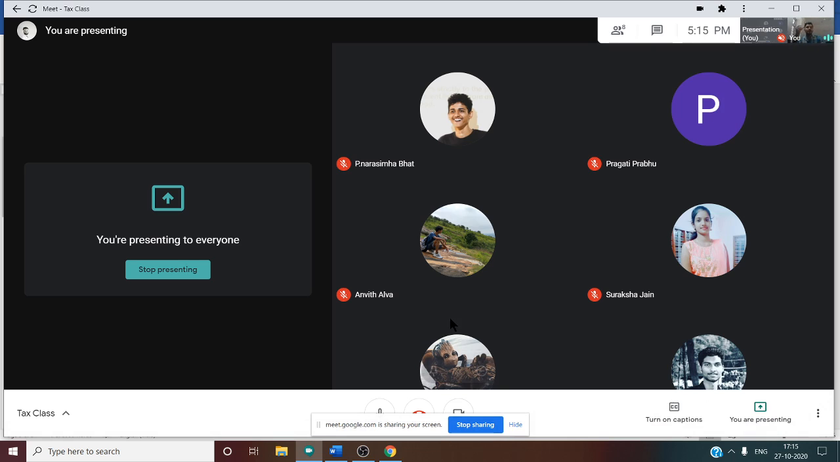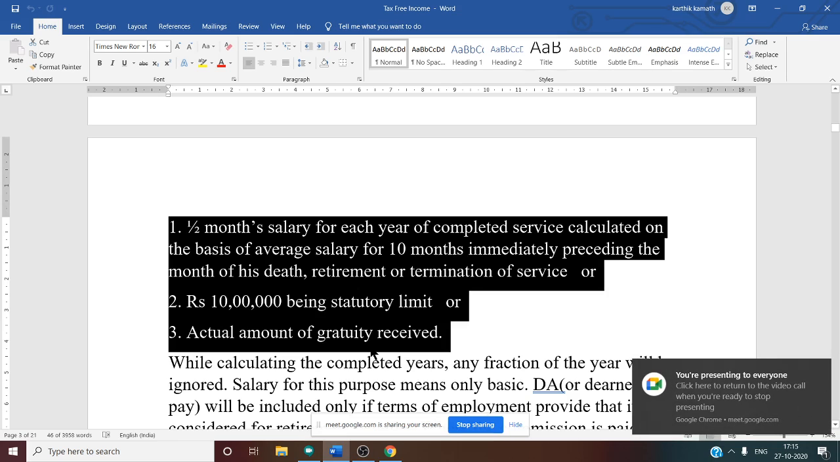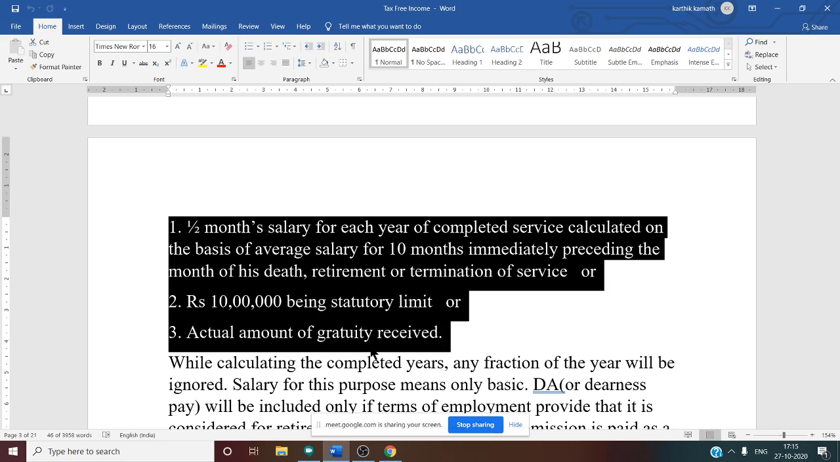But in the case of earned leave encashment, what happens? We need to include the retirement month also. That is the difference between gratuity and earned leave encashment. We are going to discuss earned leave encashment in the later part of this chapter. So now the first condition we have seen. Then the second condition is 10 lakh being the statutory limit.